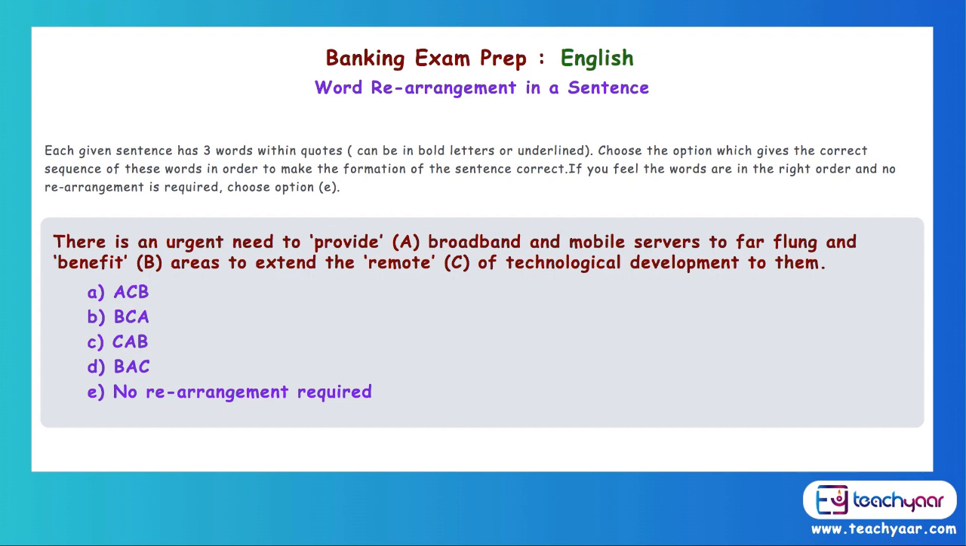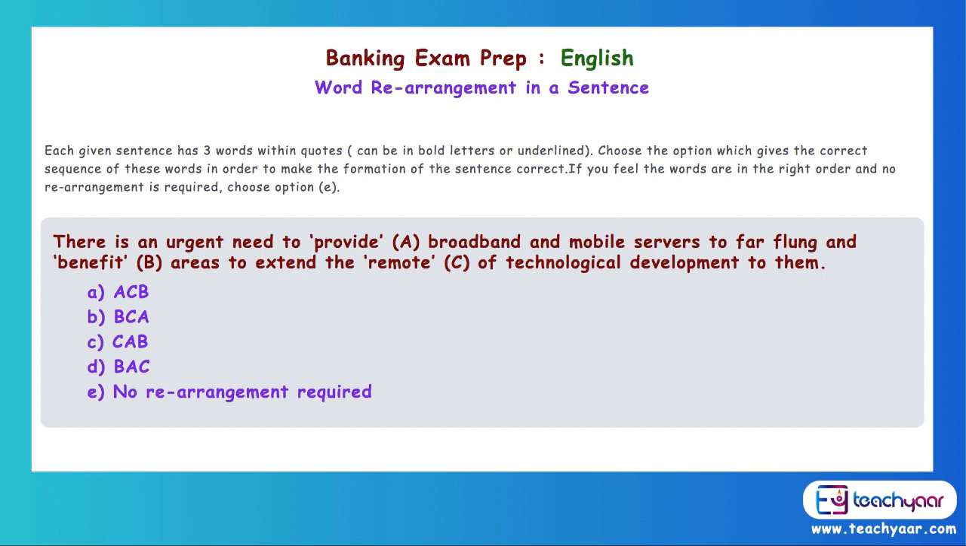Now we are looking at the three words. First is provide, A. Benefit, B. Remote, C. So we have to see whether they are in the right order. So let's read it. There is an urgent need to provide broadband and mobile servers. So A seems to be okay. There is no problem with A, so it can remain where it is. So the minute we say that, if you look at the options, you will know there is only one option which starts with A. First one, A, C, B. So that is your answer actually. Straight away you can find that. But then just check out the C and B part of it.